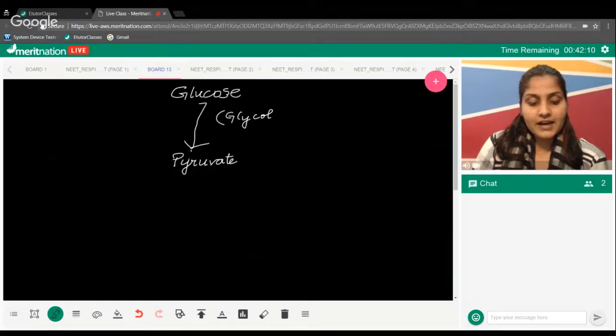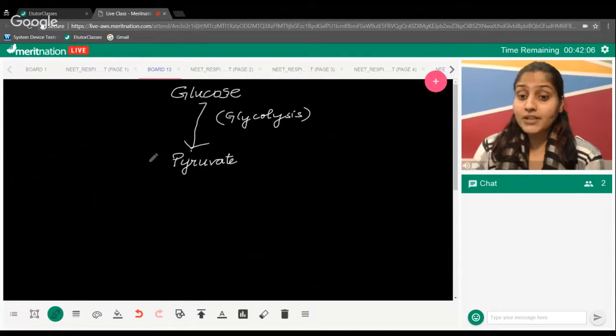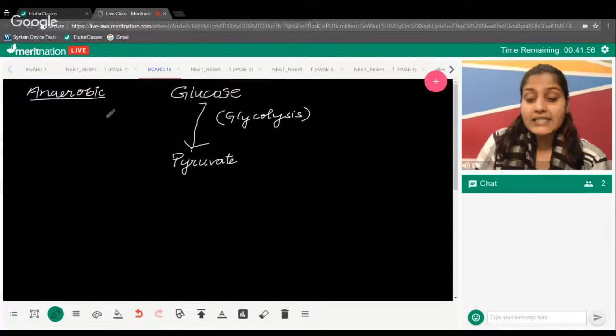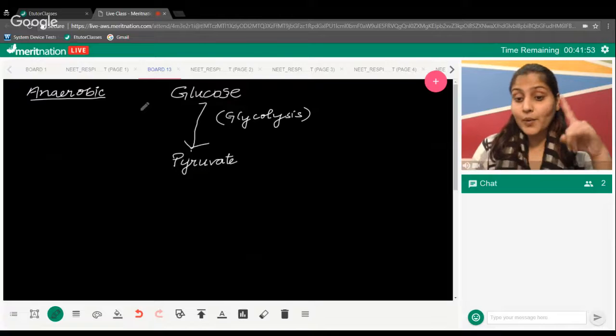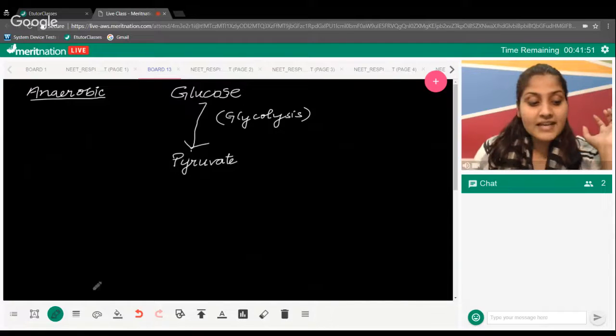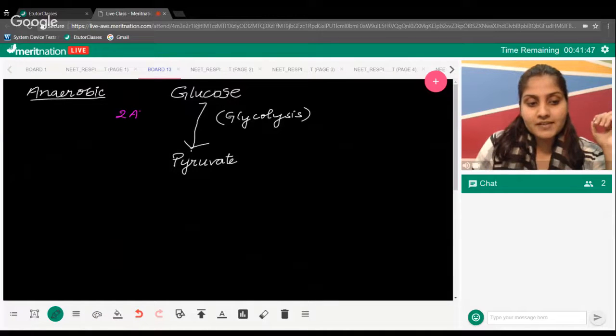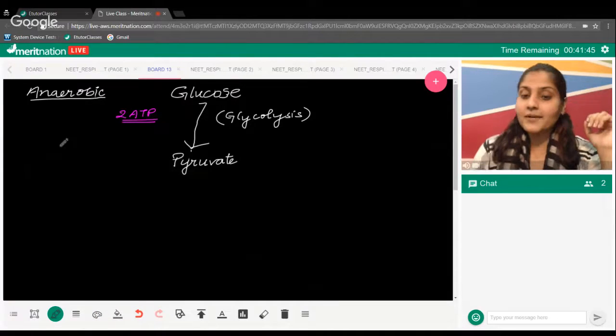Glycolysis is the breakdown of glucose. It happens in both types of respiration. But in case of anaerobic respiration, this is the only process that yields energy. Mind this very carefully. This is the only process that gives out 2 ATPs.